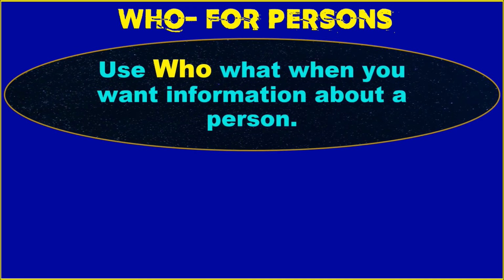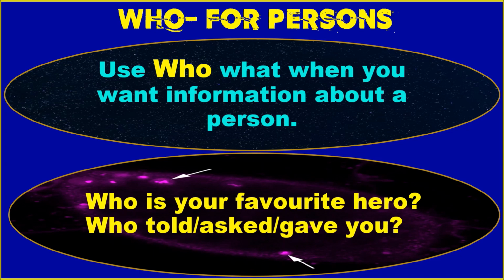Now let us see how we use all these questions, like who for persons. We use who when you want to know the information about a person, like who is your favorite hero, or who told you, who asked you. And remember that we use who with sentences like who asked you, who told you, who gave you, who helped you, who brought this. Remember this sentence pattern.